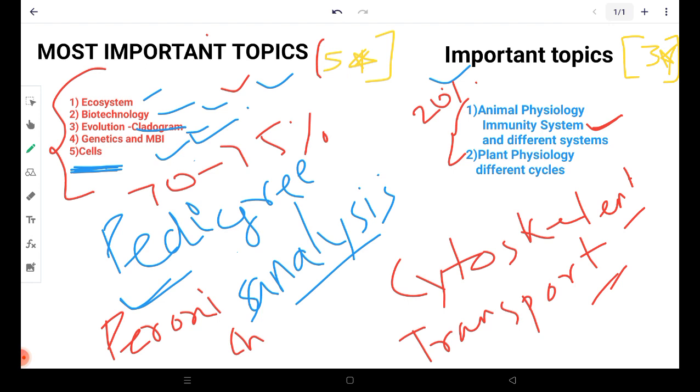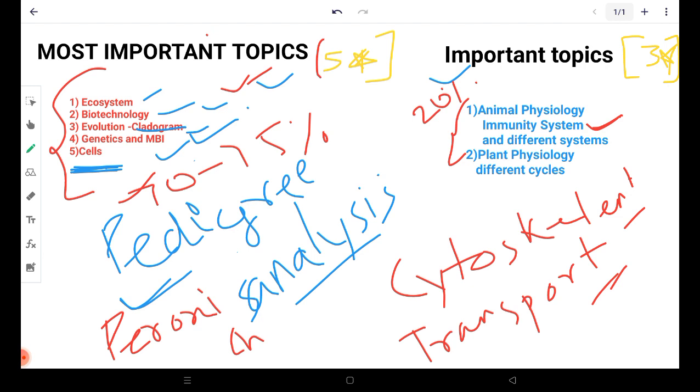And the respiratory and digestive systems, you must be aware of that. They are not the most important from the question point of view. See, they are important and questions will be asked from them, but the weightage of questions from these topics will be less compared to the most important topics. Okay, so you must focus on the most important topics first. After completing that revision, then switch to the important topics.